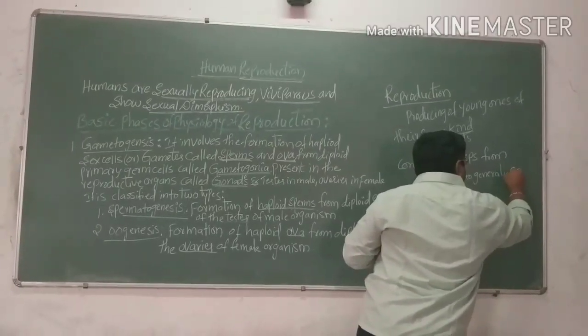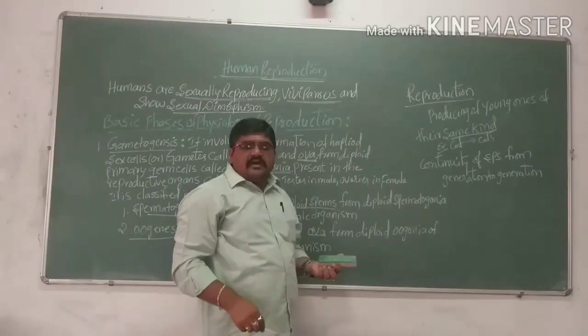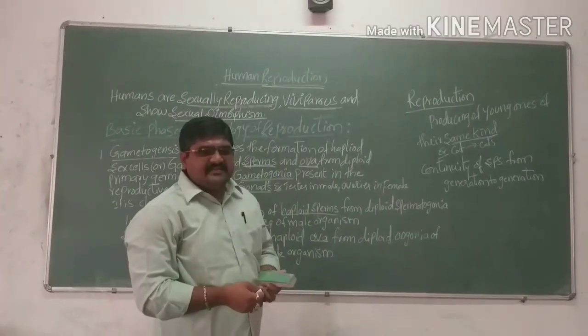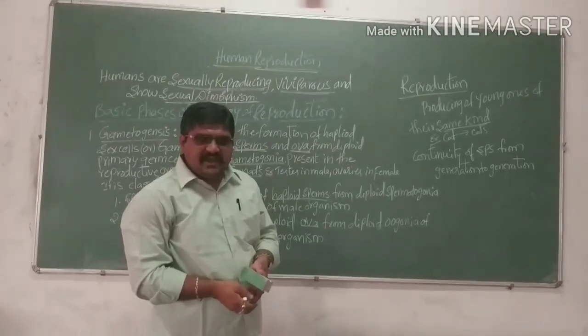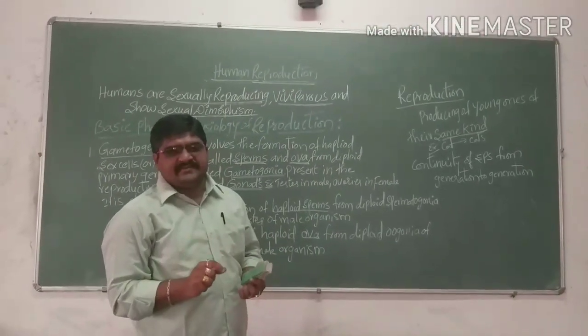It plays a very important role in a living organism, because without reproduction, species continuity will not take place.